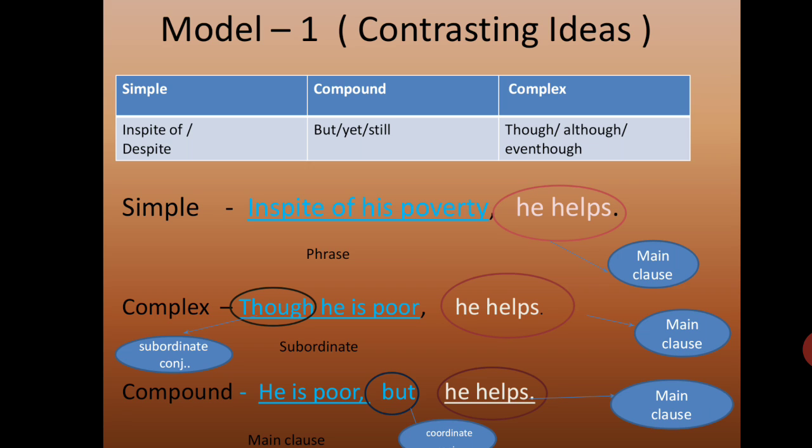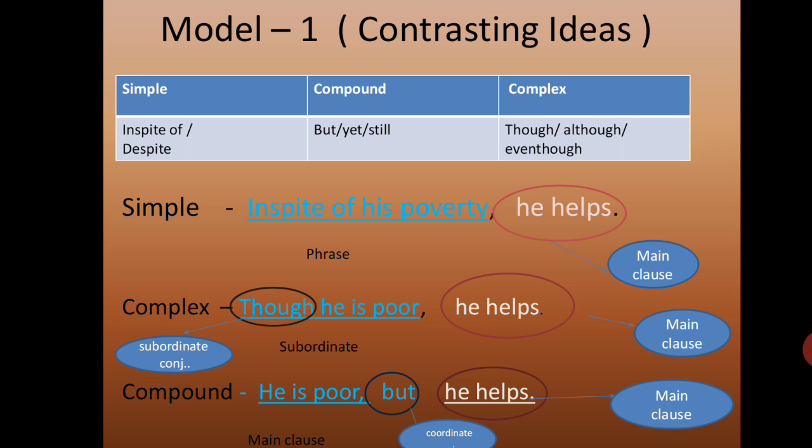Look at the third sentence, compound sentence. Compound sentence means it should have two main clauses. So in the previous sentence, though is there, you remove that though, because any sentence can have one conjunction in complex or in compound. That can be either subordinate or coordinating conjunction. So he is poor, but what is the right coordinating conjunction? Look at the top in the table. Compound sentence has but, yet, still. So you can go with any one of these conjunctions, whichever suits the sentence and gives proper meaning to that. So but is the coordinating conjunction.